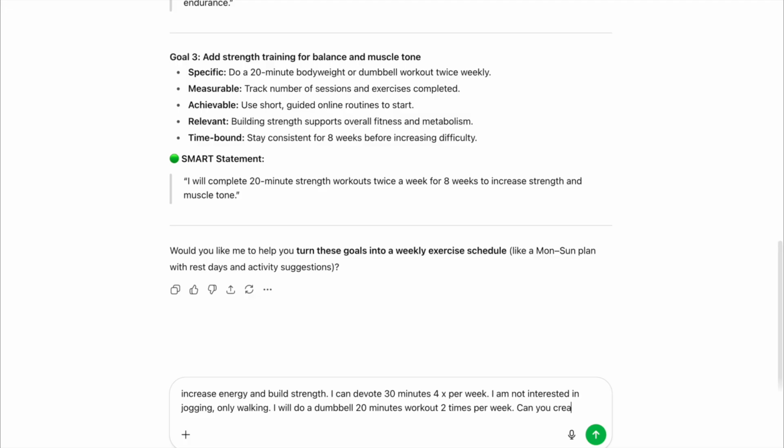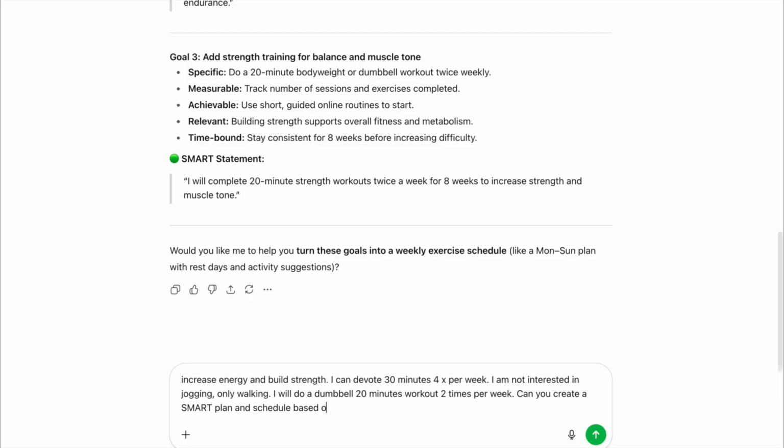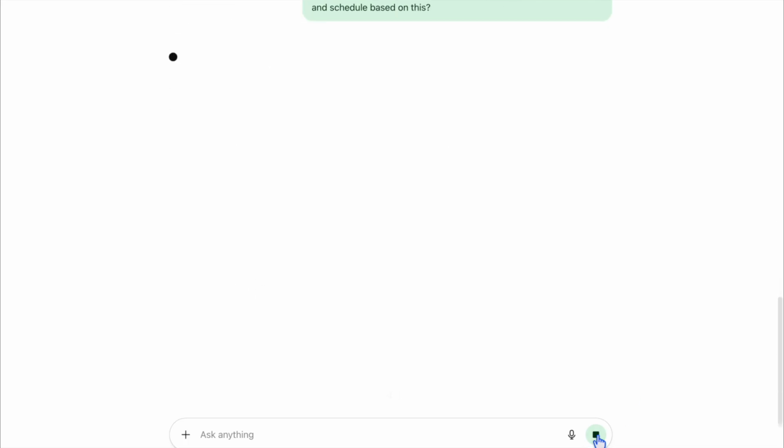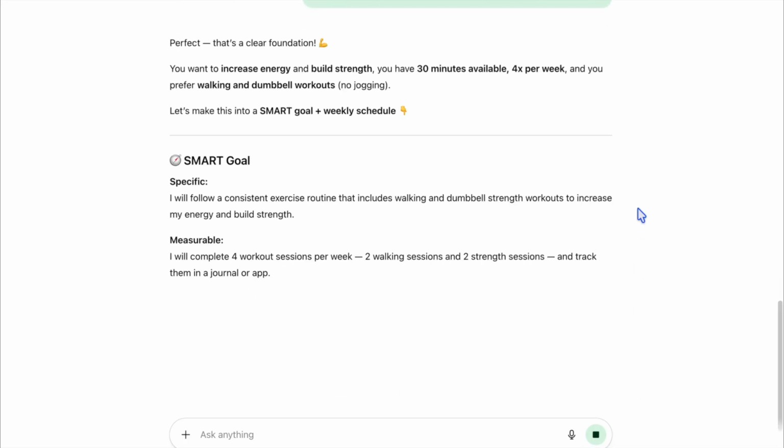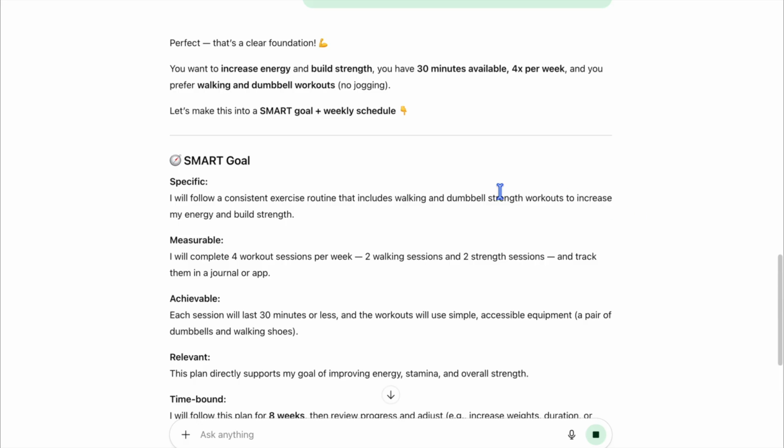I'm going to ask ChatGPT to create a SMART plan and schedule based on these changes that I made. Let's see what we get. Okay, we've got the SMART goal based on the inputs we just gave.